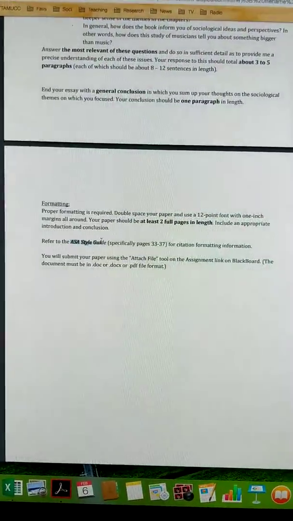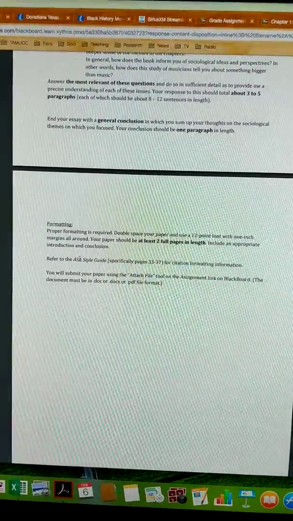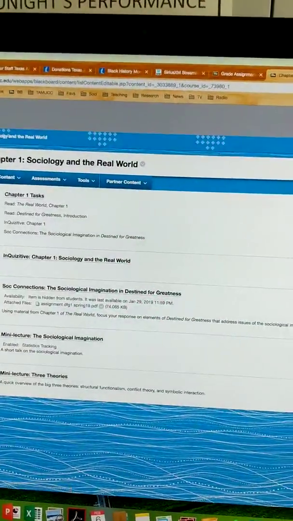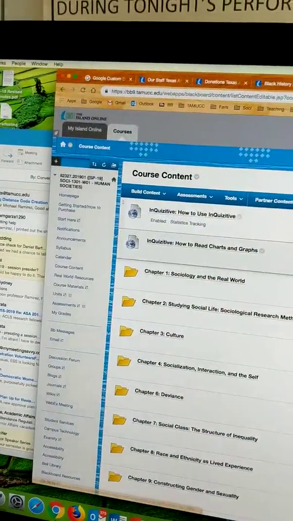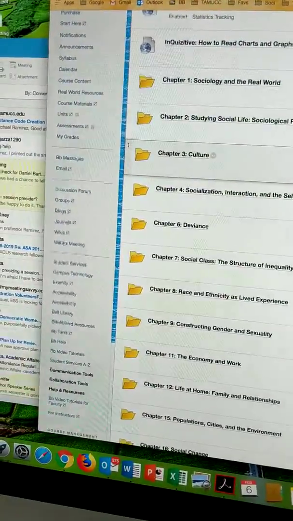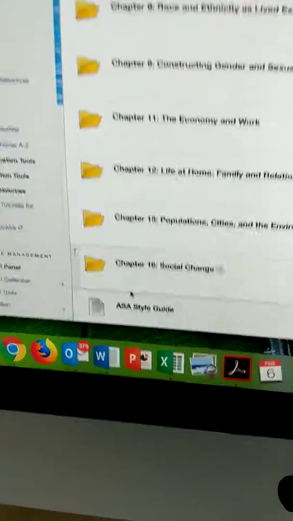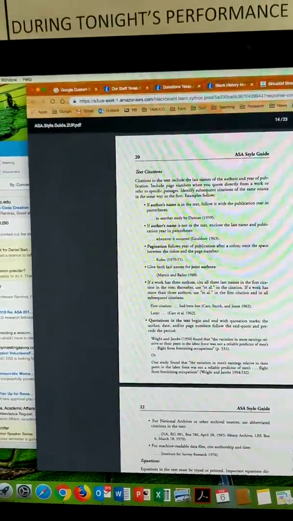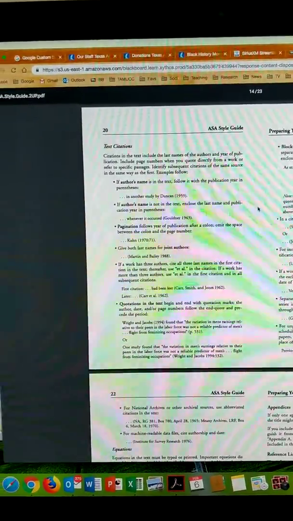I think the bigger questions have been how to use the ASA styling guidelines for your paper. So if you do remember, whenever you go to the main course content tab and you go all the way to the bottom, you'll see right there at the very bottom there's the ASA style guide. You can see it right there. And when you click on that, it'll open a document. It's a 23-page document that shows all the style guidelines for ASA format.